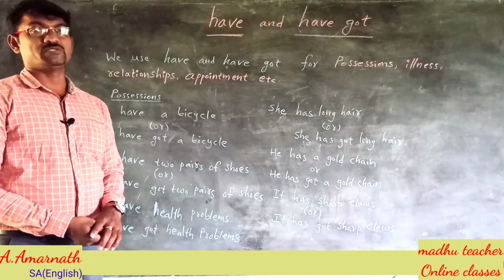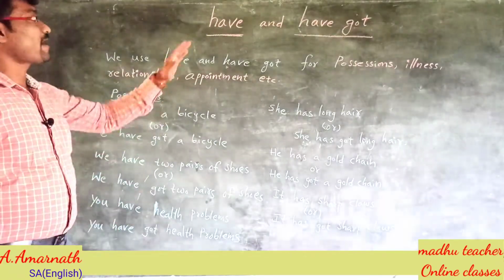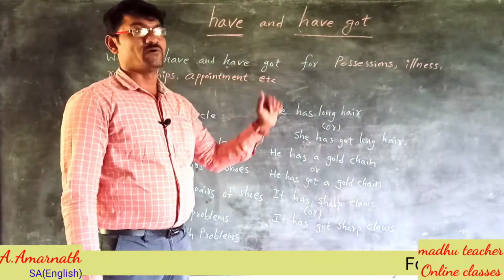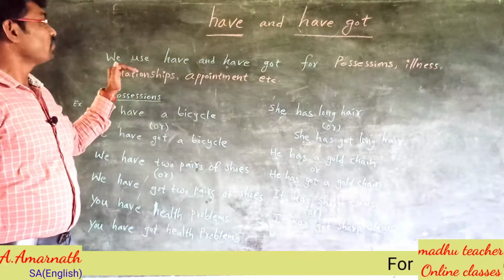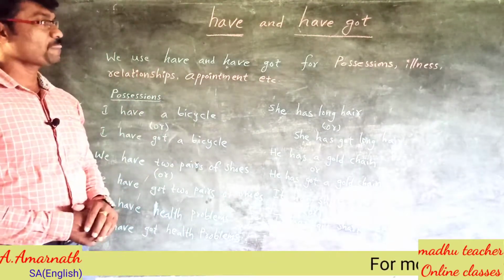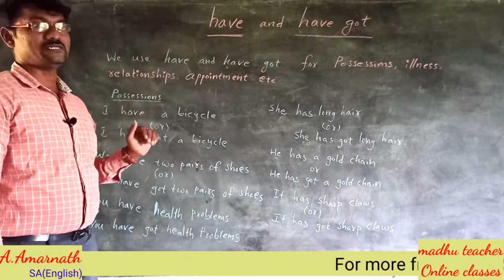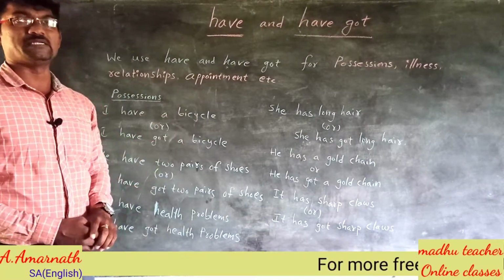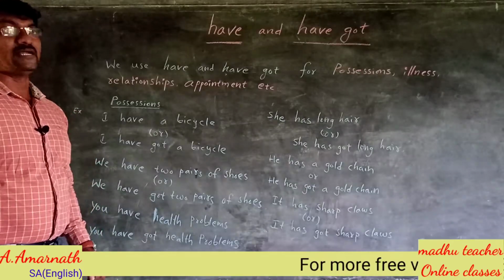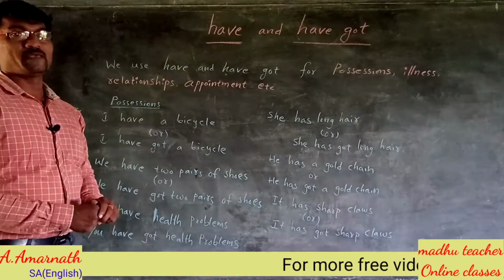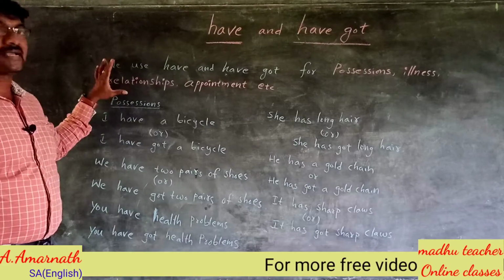Today I am going to teach you about have and have got. We use have and have got for possessions, illness, relationships, appointments, etc. I will get them across to you by a few examples.